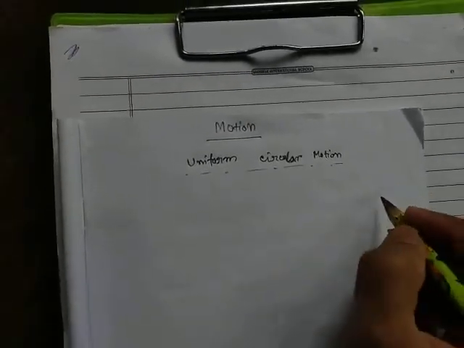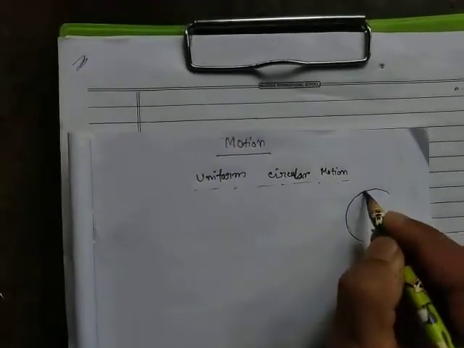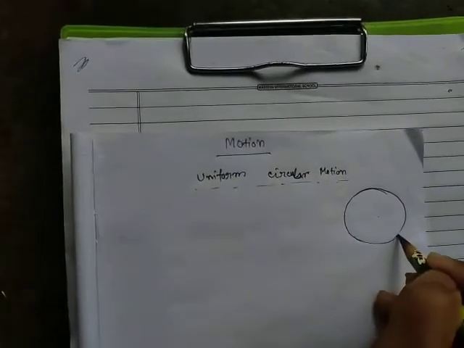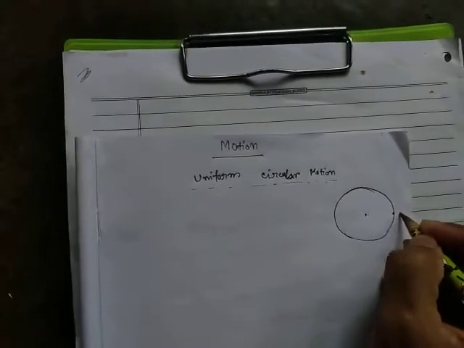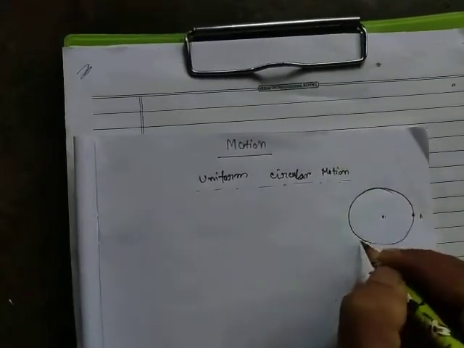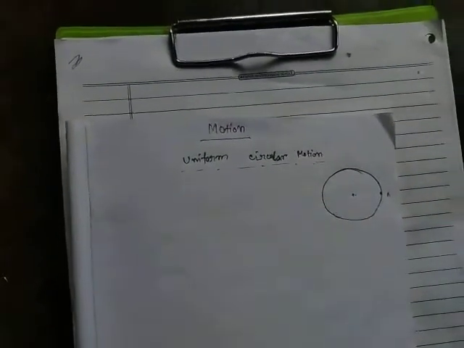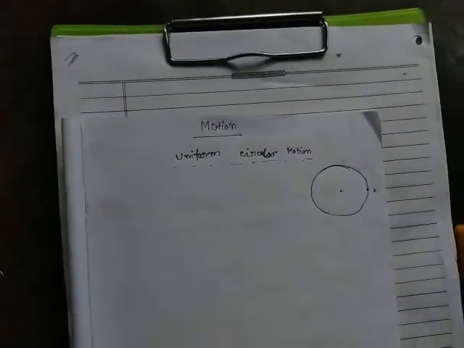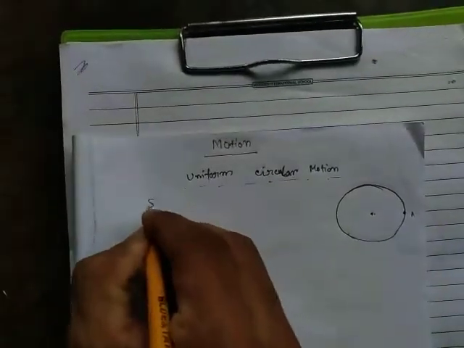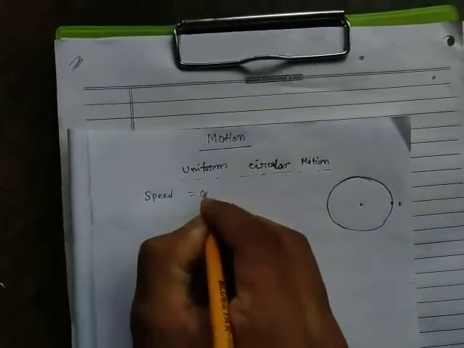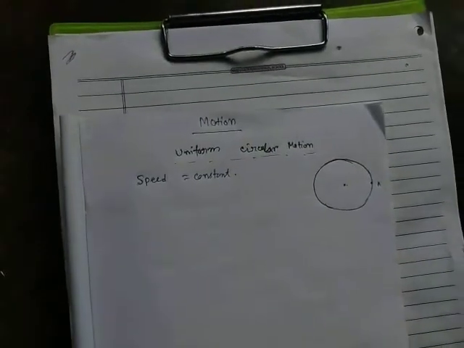For example, suppose circular motion means what? Motion about a point. This kind of motion is circular motion. Suppose there is an object, this is the object A, and this object is moving in this direction, in this way. So this is the center of the circle. This kind of motion is called uniform circular motion. If the speed is constant, that means for the uniform circular motion, remember, speed is constant. Actually, remember speed is a scalar quantity, not a vector.